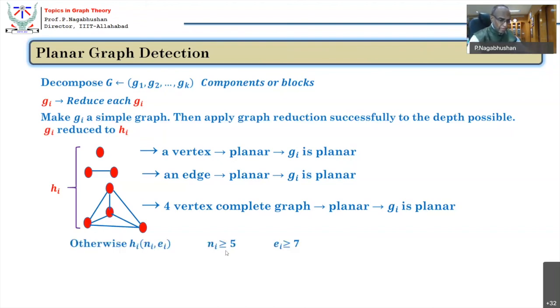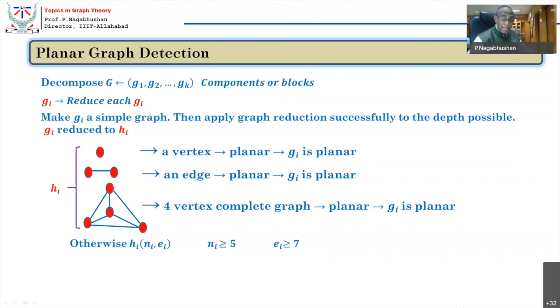Otherwise, the graph definitely has more than 4 vertices, that is 5 or more, and the edges will be 7 or more in number, because 6 edges in a 4-vertex graph is a planar graph. So it is more than 6 edges and more than 5 vertices, in which case I have to start with HI and then try to check whether it is planar or non-planar. Now with HI, I apply that inequality.